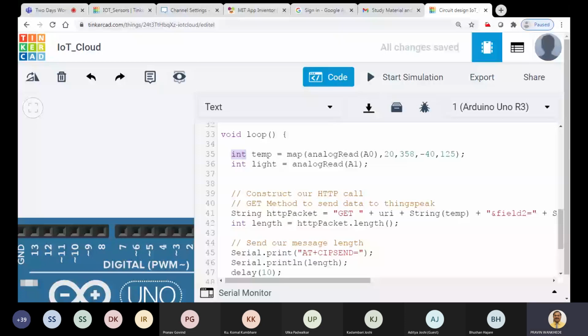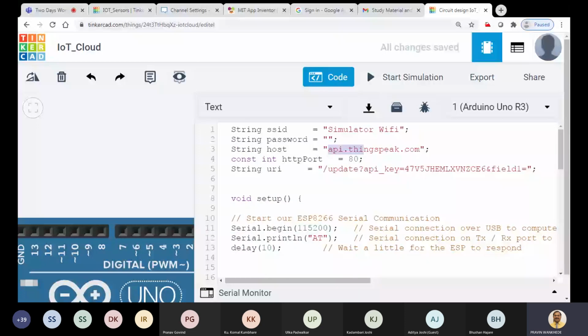So we are just joining all these parts. Your complete link should be: host name slash update, then your write API key, then field one and its value, and then field two and its value. This is the complete link, and we do that by just joining the parts of this string.